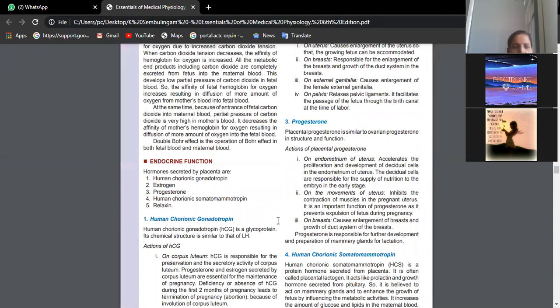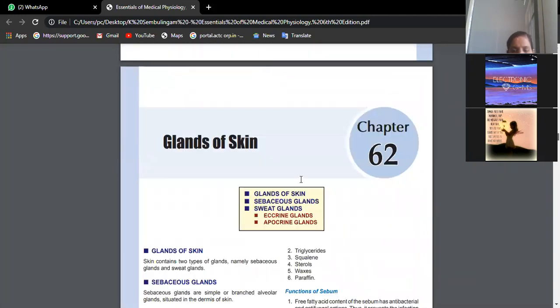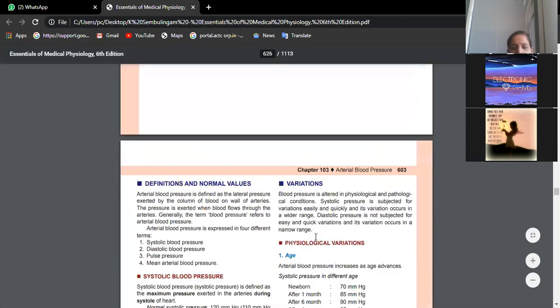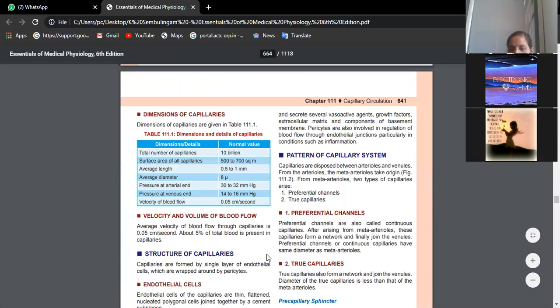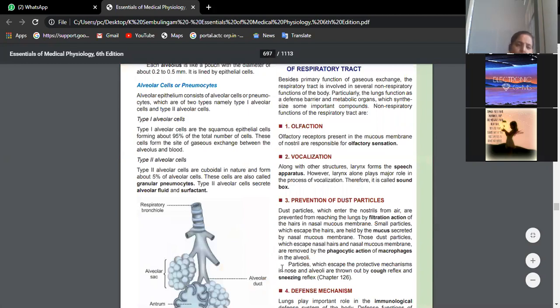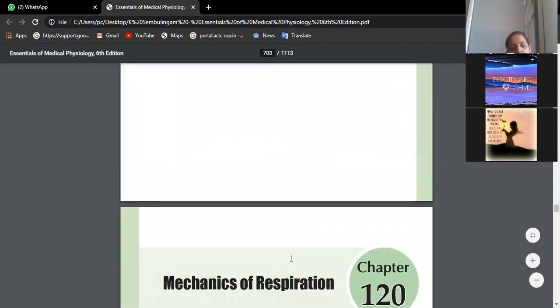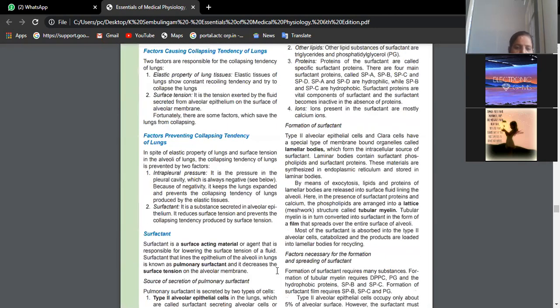Okay, it reduces surface tension. 684. Yes, beta. You can just look at the screen.